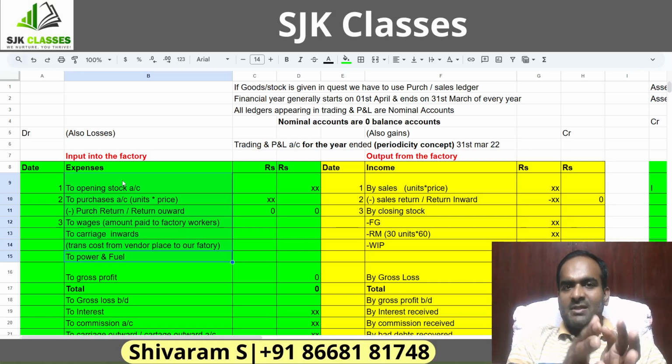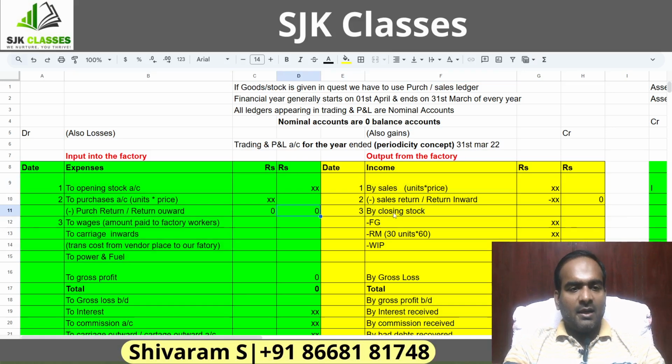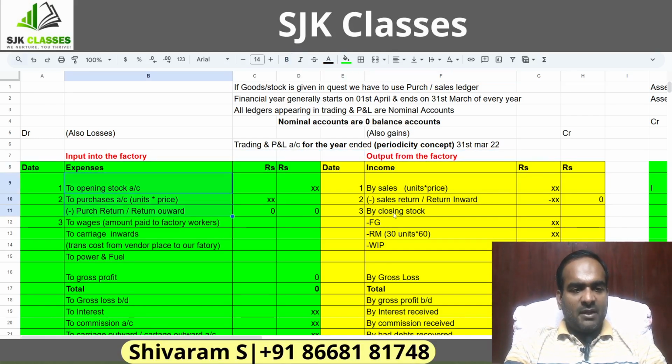Why do I spend all this amount? To get the output. That output will be either sold off or it will remain as closing stock in the business. So that's what we are saying here. Look at this point: the debit side shows the input into the factory, and the credit side shows the output from the factory. So this much amount I have spent inside the factory.